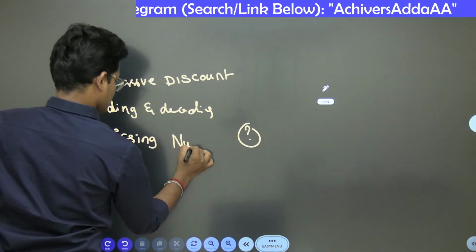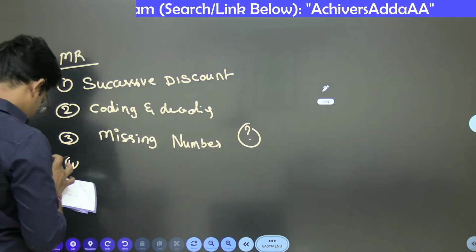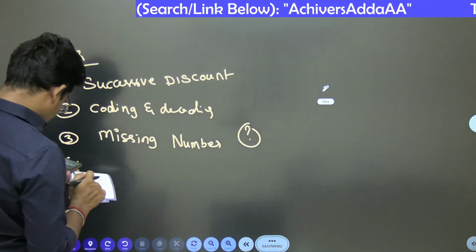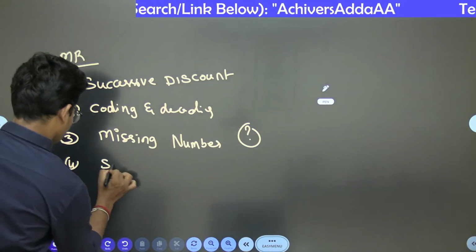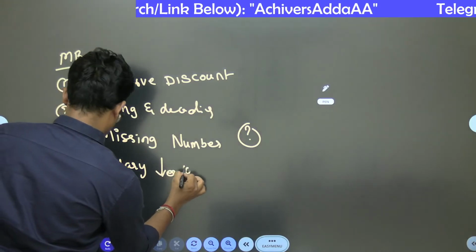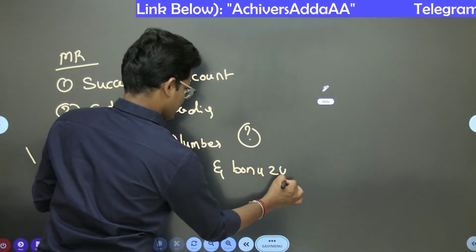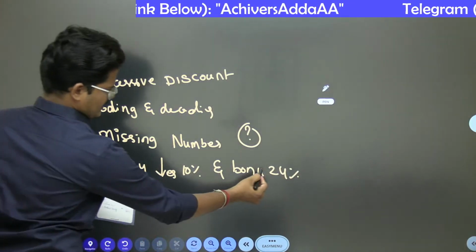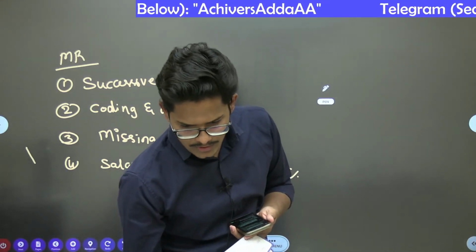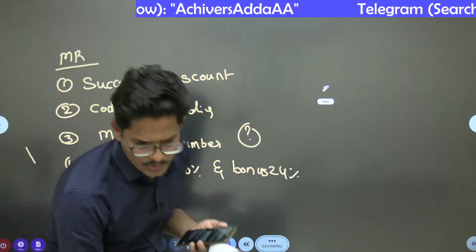And there is a question related to increasing percentage. Salary decrease by 10 percentage, and bonus 24 percentage. I am doubting whether this is related to paper 1 or paper 2. I just need to confirm whether this is related to paper 1 or paper 2.